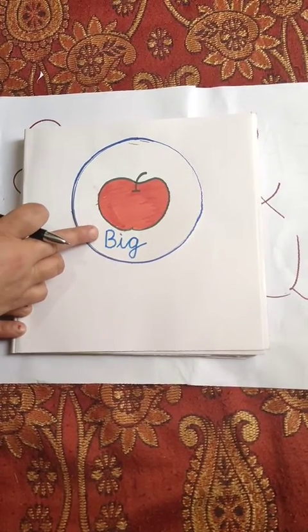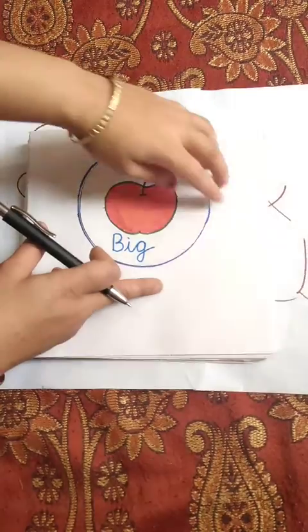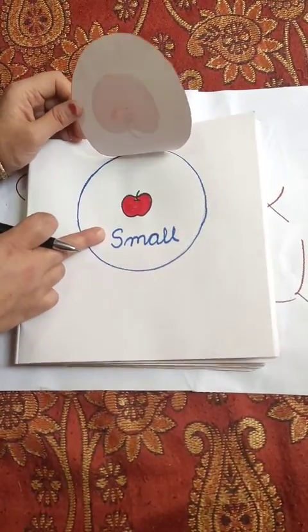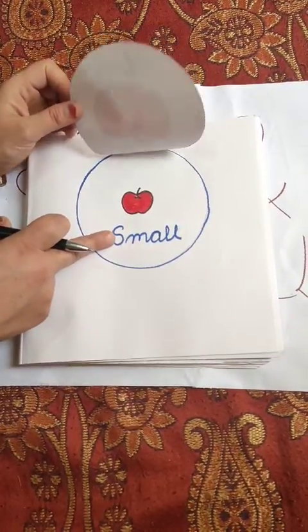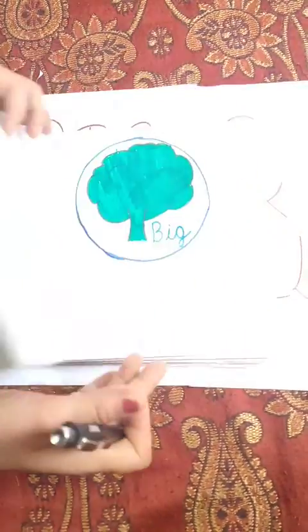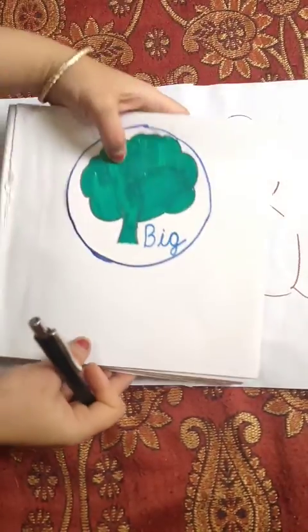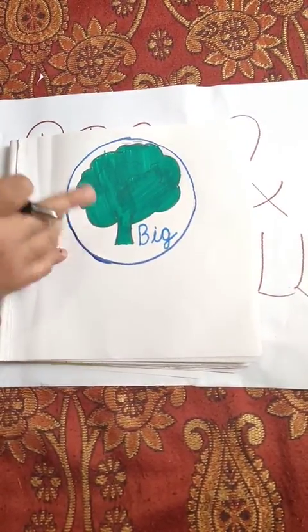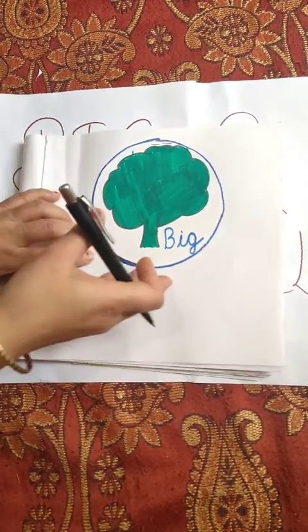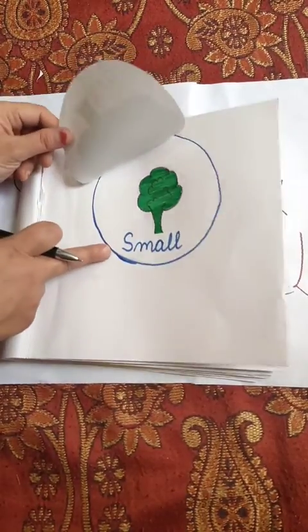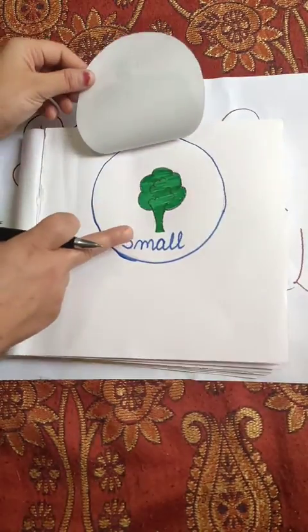This is a big apple, and this is a small apple. Big apple, small apple. This is a big tree, and this is a small tree. Big tree, small tree.